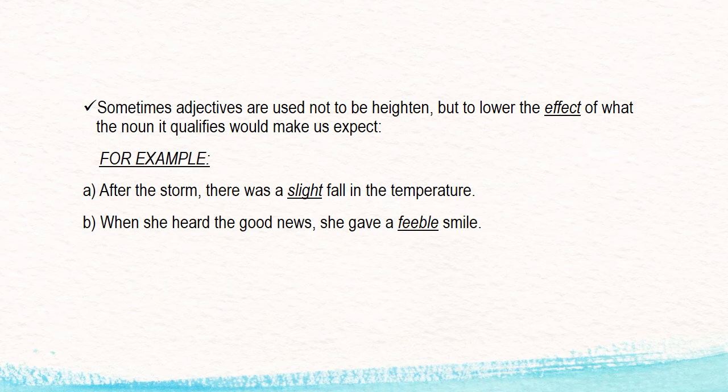In the same way, number 2 is when she heard the good news, she gave a feeble smile. Feeble means a very little smile. And because of the good news, the smile on the face was very slight, right? It is just lowering the effect of whatever we are saying, and it is explaining our expression in a mild and moderate manner.